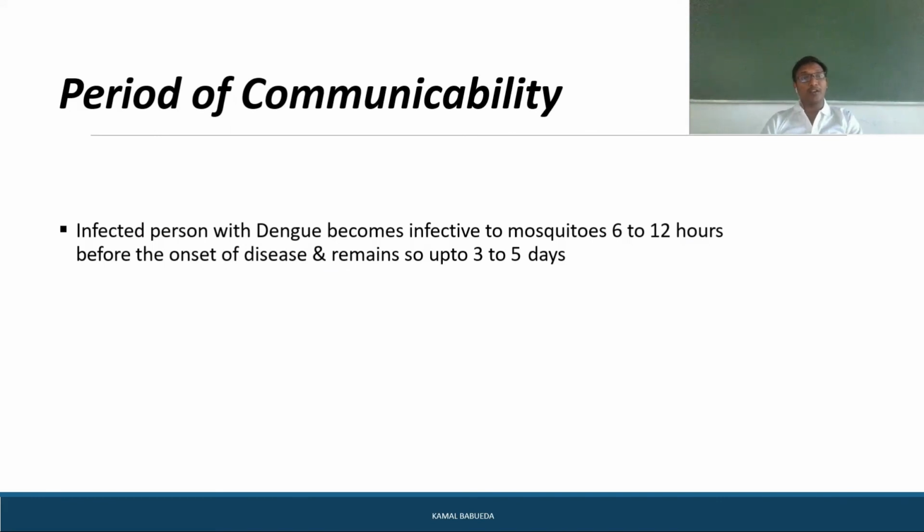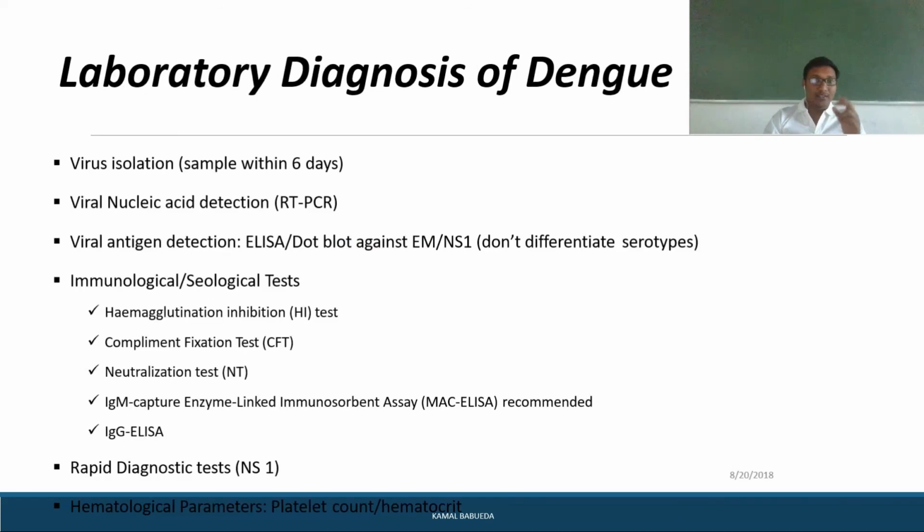Coming to the period of communicability, the infected person with dengue becomes infective to mosquitoes 6 to 12 hours before the onset of disease, and he can remain infective up to 3 to 5 days after the onset. Meaning, from 6 to 12 hours before the onset of disease the person remains infective, and once the onset of disease has occurred, he remains infective for another 3 to 5 days.